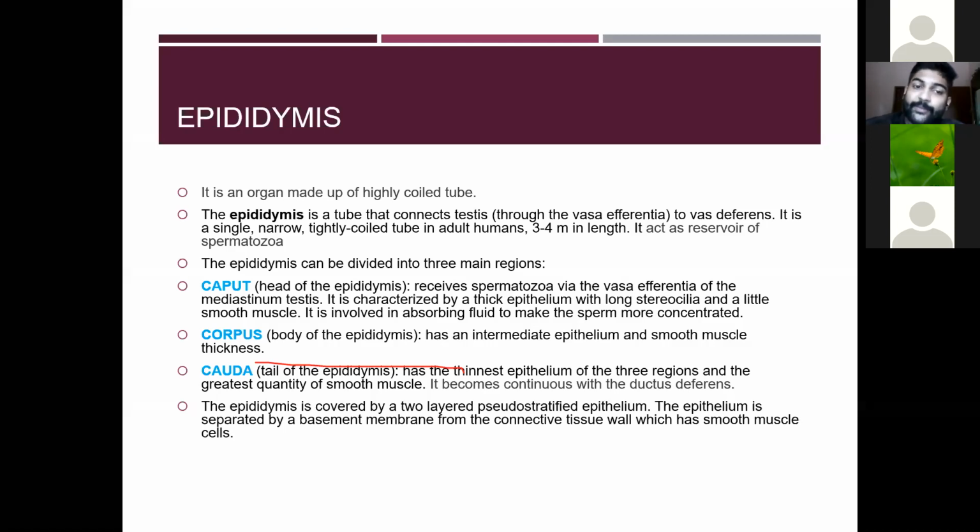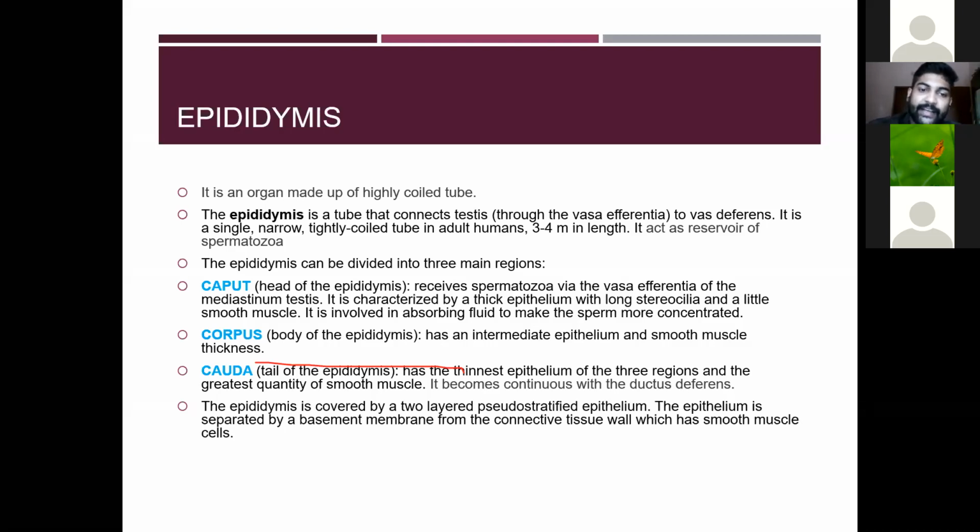Then the epididymis can be divided into 3 regions: the head, the body, and the tail. The head is also called the caput. So the caput is the head of the epididymis. Then the corpus is the body of the epididymis, and the cauda means the tail of the epididymis.